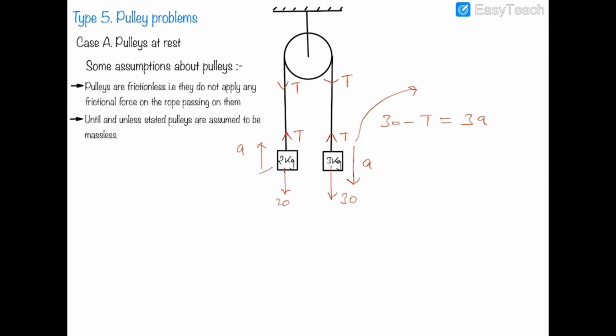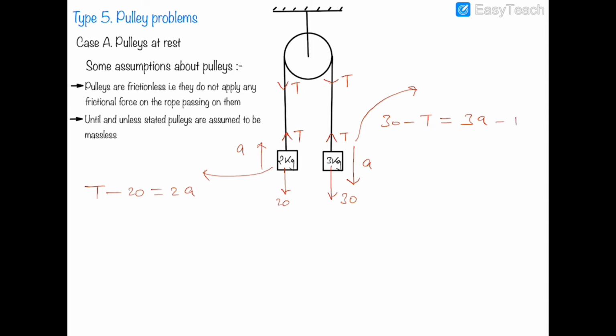And the equation of the 2 kg block will be T minus 20 equals 2a. Now 30 minus T is because 30 is greater than T, as the 3 kg block is moving towards the 30 newton force, and T minus 20 is because T is greater than 20 for the 2 kg block, as it is moving towards T.